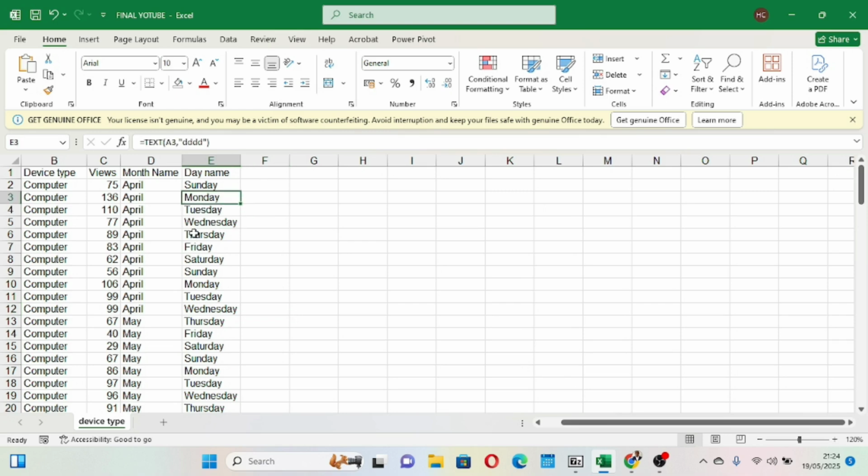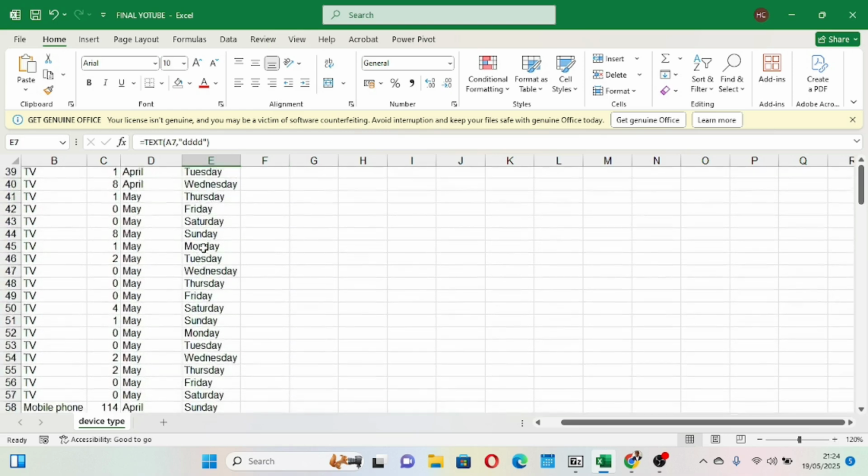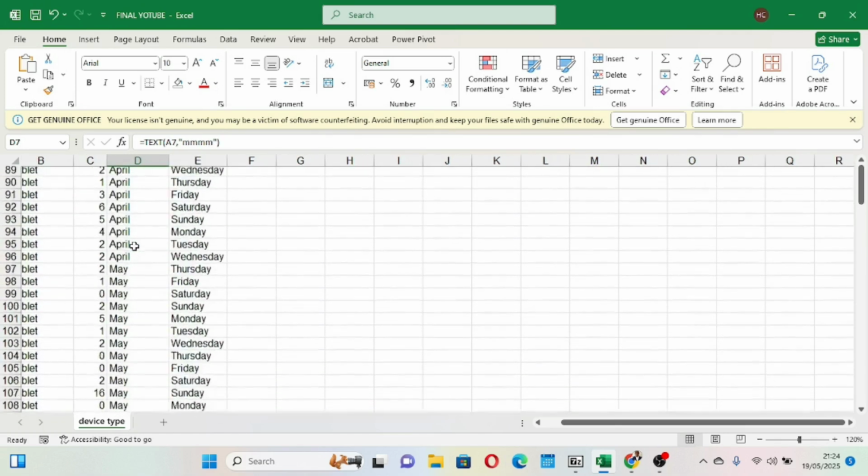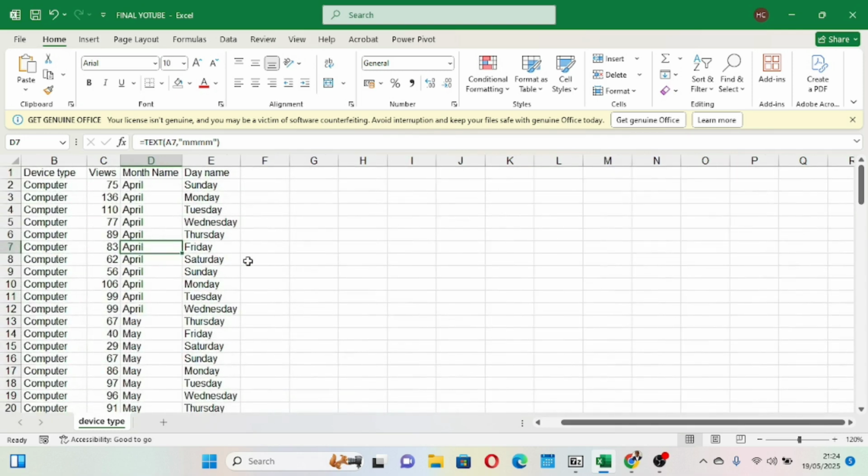You don't know because Monday is everywhere here. You see, Wednesday is the same. So if they ask you which in the month of April, how many people have viewed, you can't tell by just looking at this data. So this is when data analysis, data scientists, or data engineers become a very strategic profession.